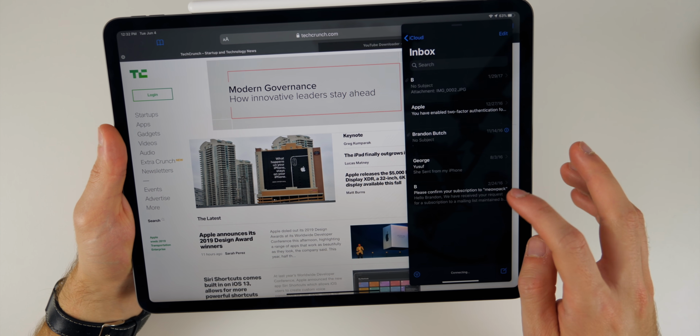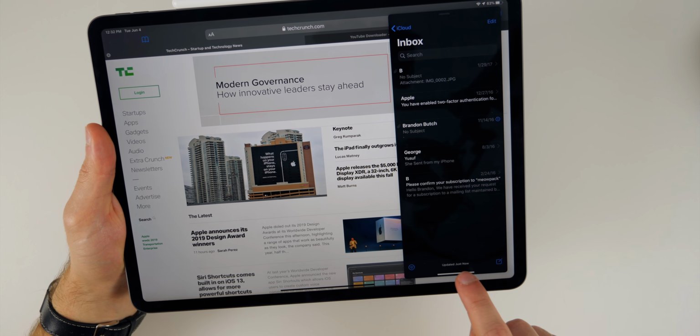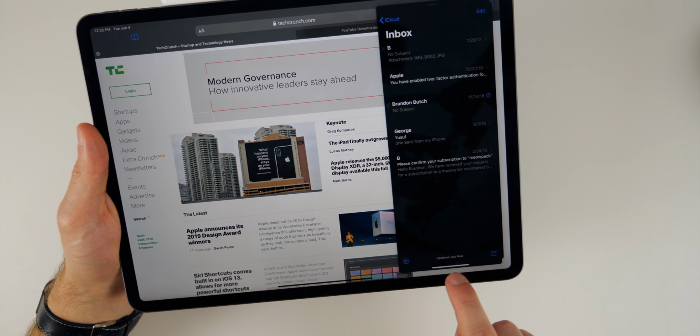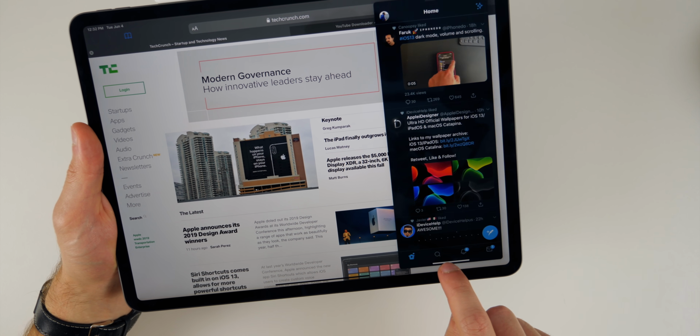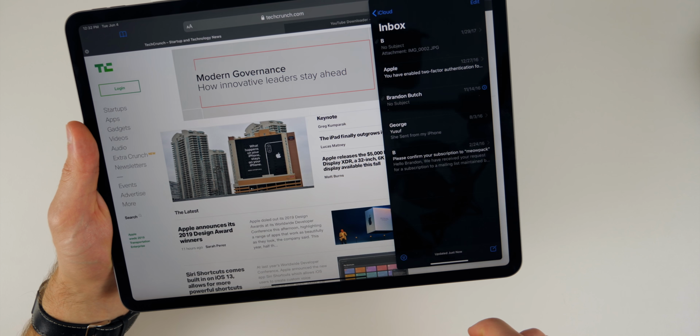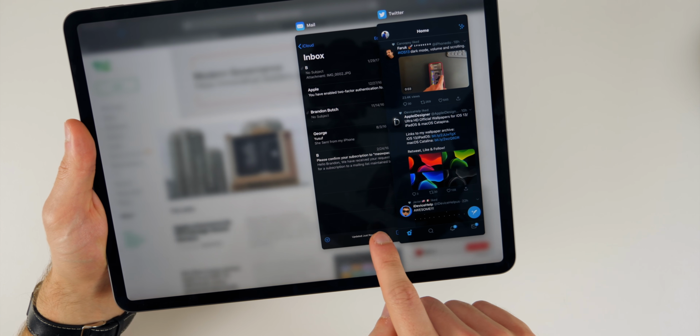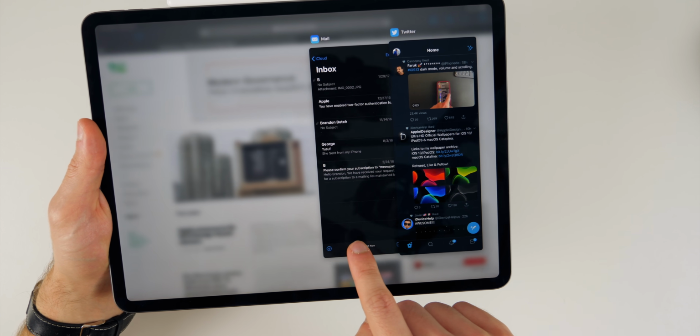Now a cool thing that we could do is if we pull up the dock, say we wanted to have Mail right here. So if we go ahead and put Mail over top of that, we can actually go through our applications now by just simply swiping on the bottom like so. So you can see we can go through all of our applications just by swiping on the little home button at the bottom. Now, if we swipe up on that, you can see we can get another view, like an app switcher view of all of the applications we have available in Slide Over.